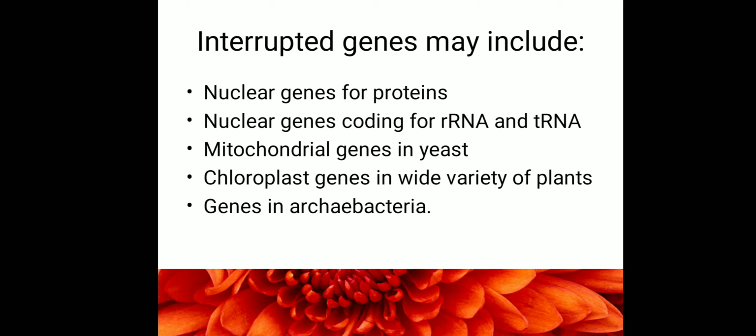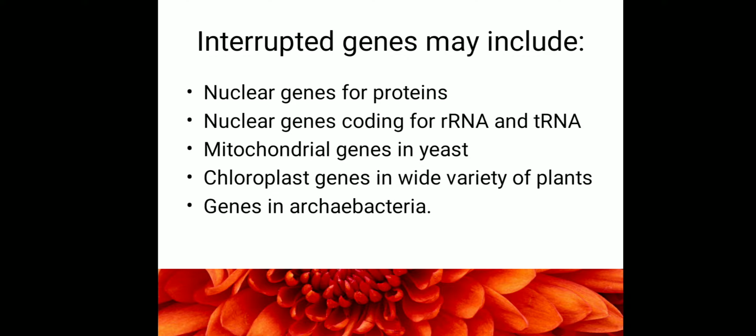Interrupted genes may include, where are these interrupted genes present? They may be present in the nuclear genes for protein synthesis. They can be present in the nuclear genes where rRNA and tRNA are produced. They are present in mitochondrial genes in yeast. They could be present in the chloroplast genes in a variety of plants. These types of interrupted genes are also found in archaebacteria.